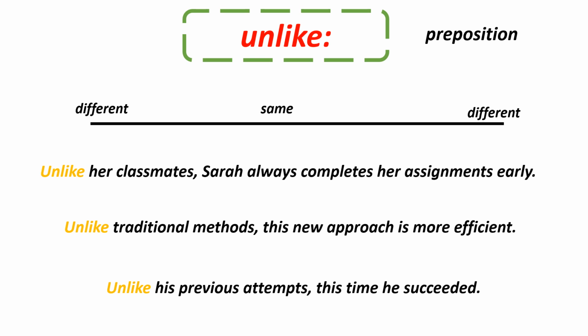Unlike traditional methods, this new approach is more efficient. So it's not like the traditional methods, but this one is more efficient. And the last one is, unlike his previous attempts, so it's not like other attempts, this time he succeeded. So it's not all the times their previous attempts succeed, but this time he succeeded.